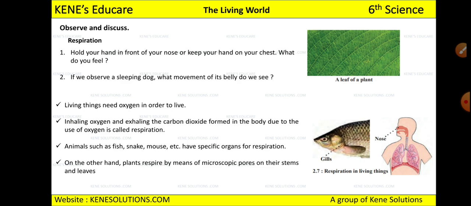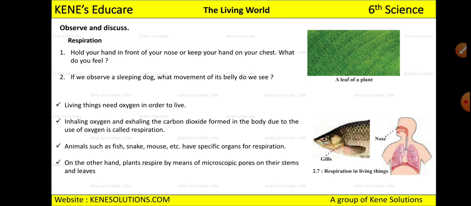Now in human beings the respiration process takes place by inhaling oxygen and exhaling carbon dioxide, and they have specific organs for that. For example, the nose and the lungs. These are the organs which are involved in the respiration process. The same thing takes place in animals. In some animals, like fish, there are gills present, and some have a nose. These are the organs which help them in the respiration process.